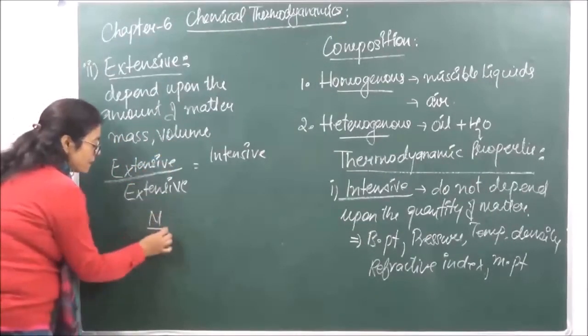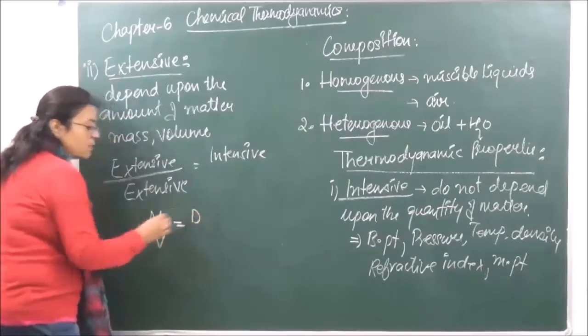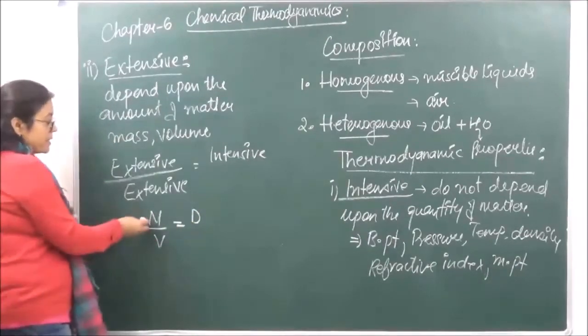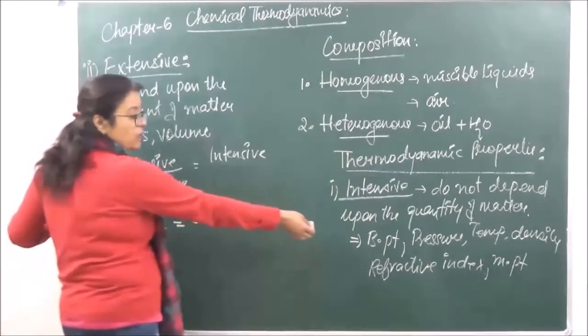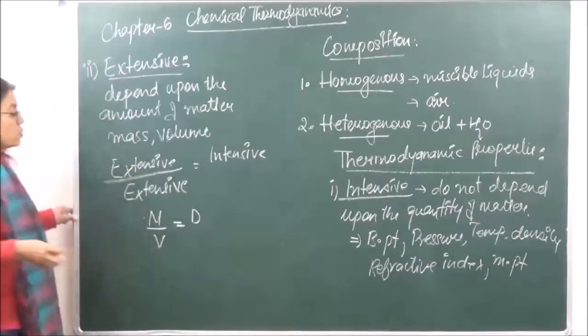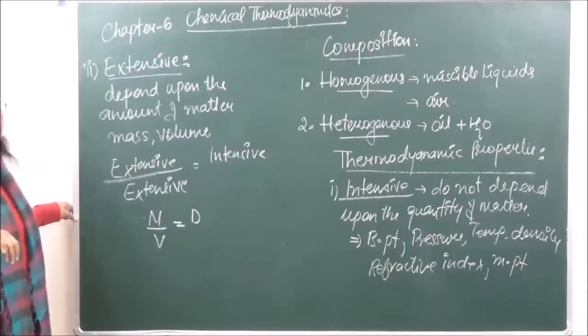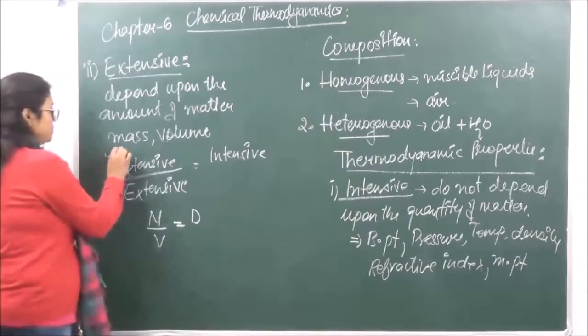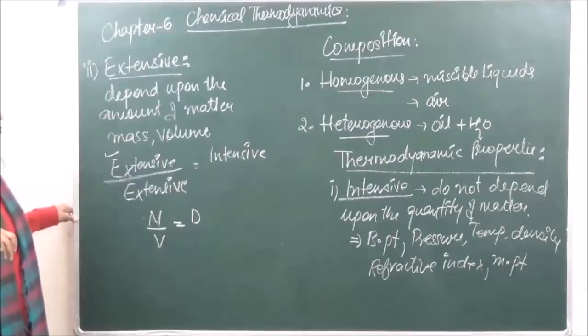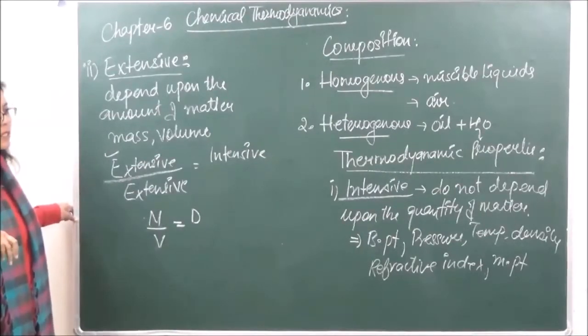So mass upon volume is equal to density. So mass is extensive, volume is extensive, and density is going to become an intensive property. So if we are taking the ratio of two extensive properties, they are going to become intensive properties. ठीक है? So इस तरह से आप MCQs में ये वाला क्वेश्चन जो है इस तरह से derive कर सकते हैं.